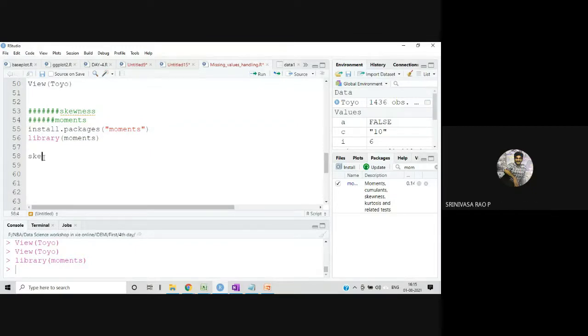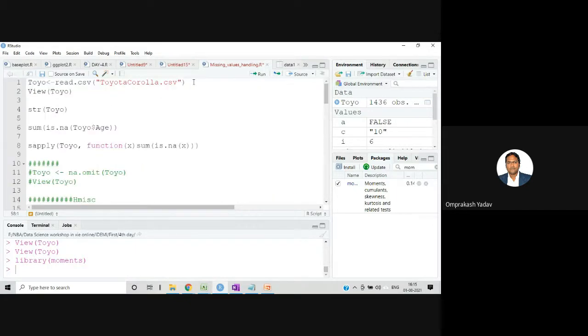One more thing. Now our data frame is filled, so all of you just execute the first line so that it will again load the values with the deleted ones. Just execute that one.